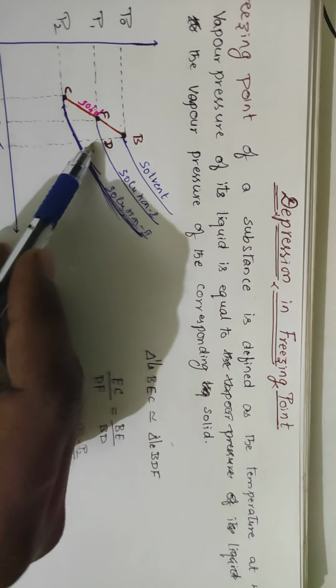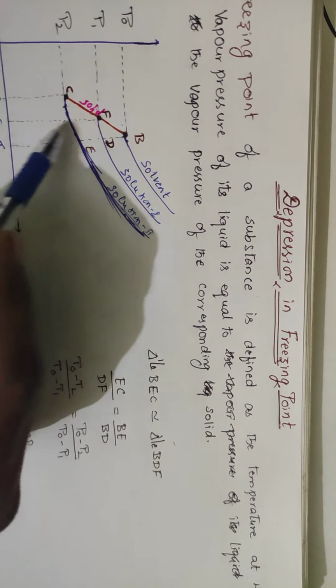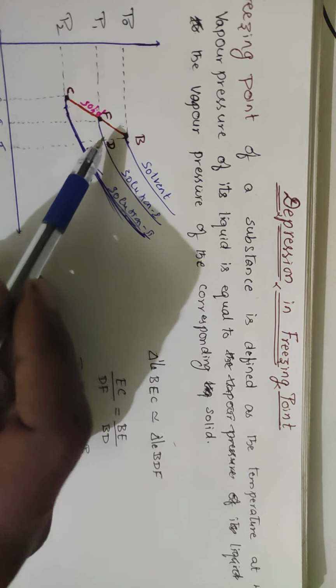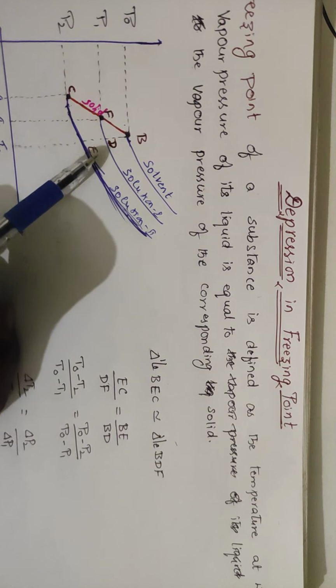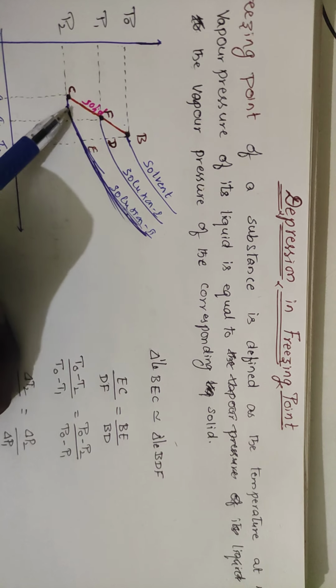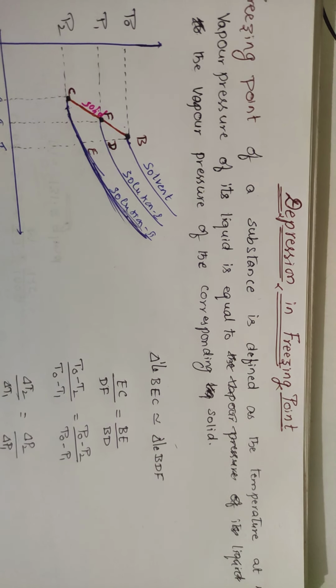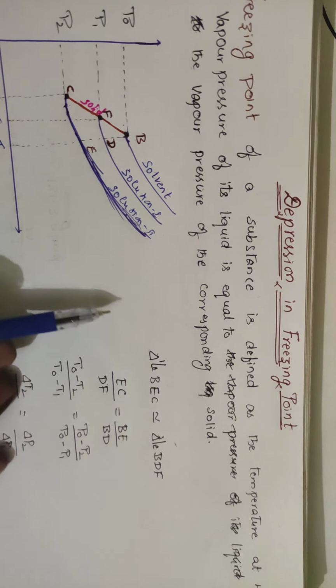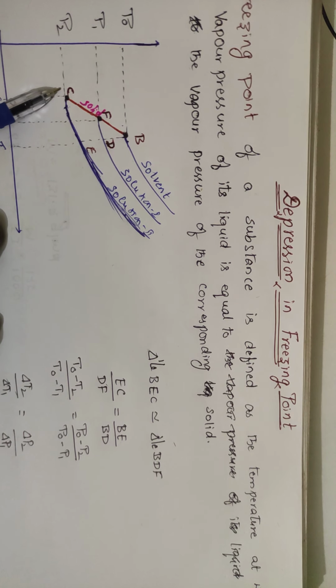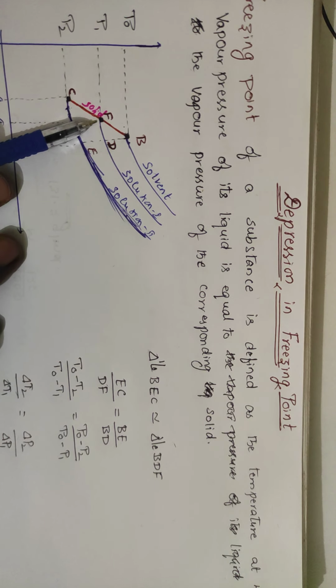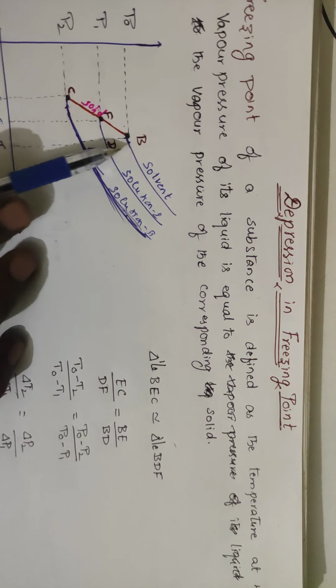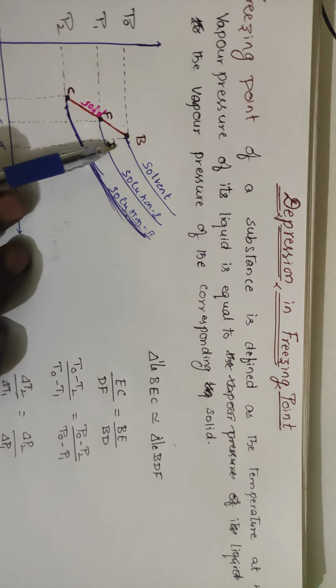Now if you join these three points on the pressure versus temperature graph, triangles BEC and BDF are similar triangles. Based on similar triangles, EC by DF will be equal to BE by BD.